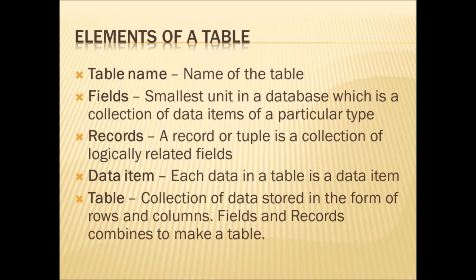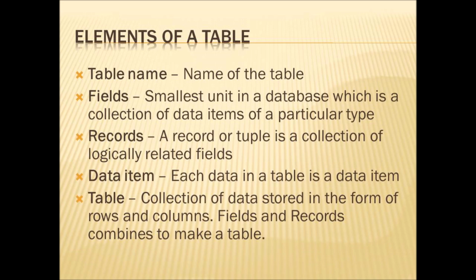Then records. A record or tuple is a collection of logically related fields. If the fields are related logically, then it is called a record. It is also known as a tuple. Next one is data item. Each data in a table is a data item. Each and every data that is given in a table is called a data item.